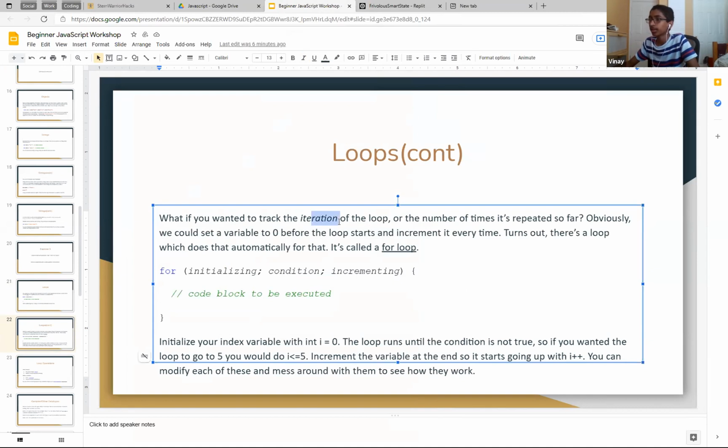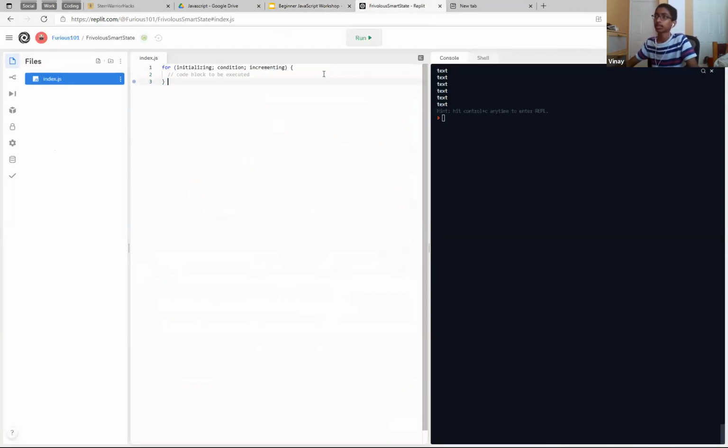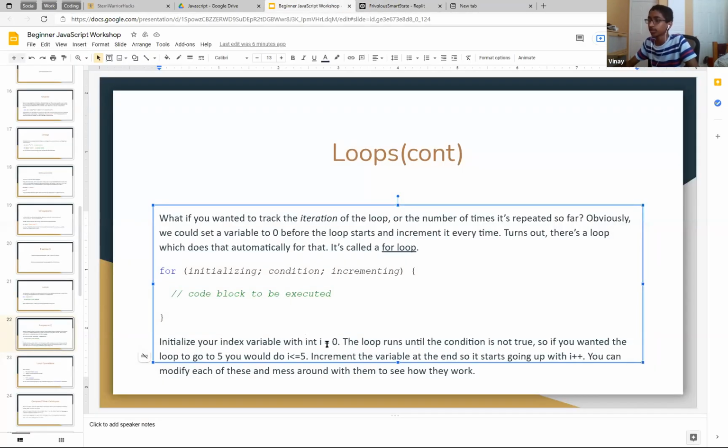So what if you want to track how many times the loop has repeated so far? Like we did before, we could set it to 0 and increment it every time. And there's a for loop. It just does that automatically. So first, initialization, condition, increment. First you initialize it with int i is equal to 0. The loop runs until the condition is not true. So you do less than or equal to 5 or less than 6, that works too. And then you increment it at the end, so it goes up with i plus plus.